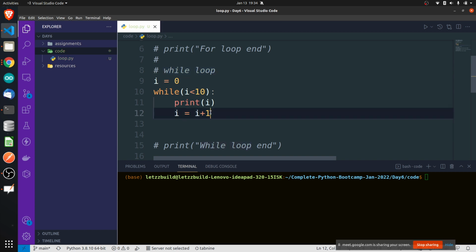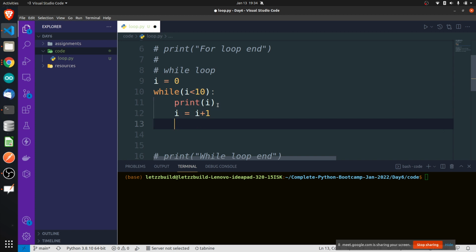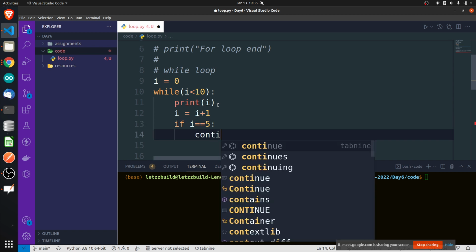Now what I am trying to tell you is, I don't want it to print the 5th number. If you don't want to print the 5th number, you are indirectly saying that you want to skip the 5th iteration. If you want to skip some iteration in the loop, you already know which statement you will be using. You will be using the continue statement. How will you write it? If I is equal to 5, you will write continue.